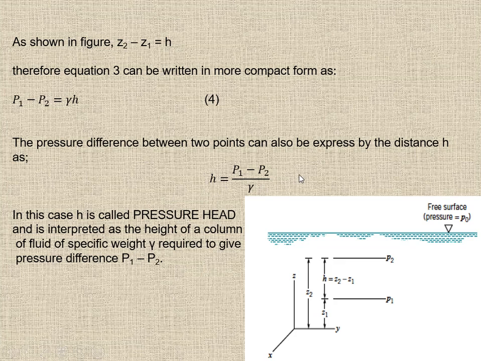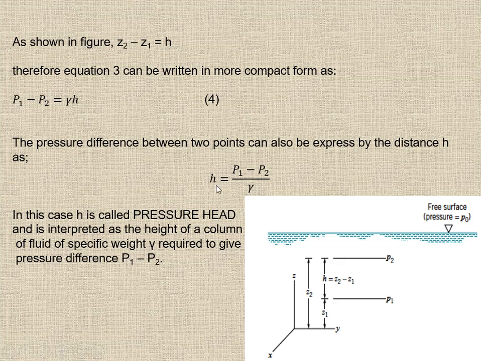As we have discussed, the unit of pressure is Newton per meter square, or Pascal, or in SI units we can express it as bar or kilopascal. But here, this equation shows that H is called the pressure head. That means we can indicate the pressure in the form of the height of a column of water or any fluid. H is interpreted as the height of a column of fluid of specific weight gamma required to give the pressure difference P1 minus P2.